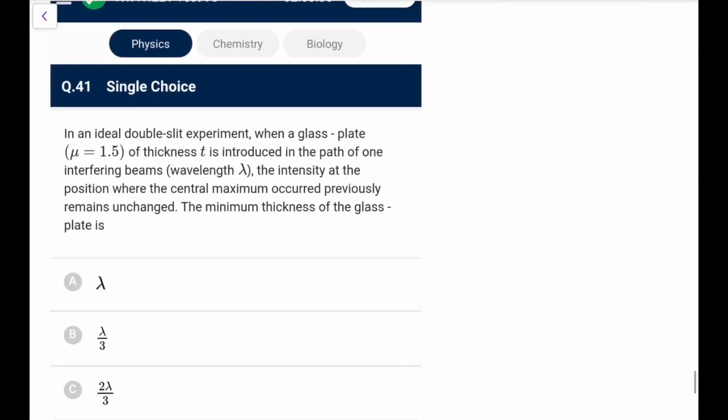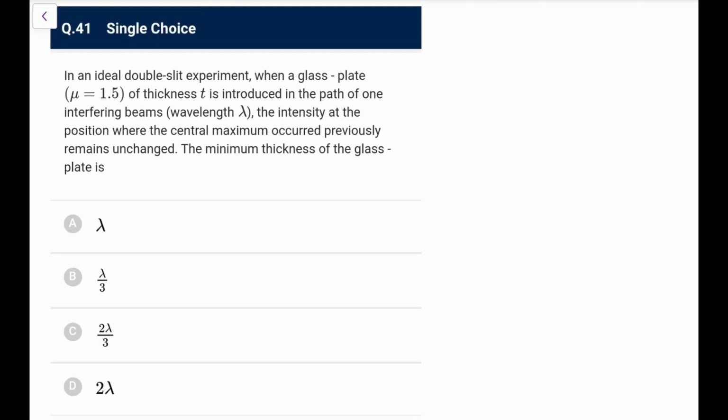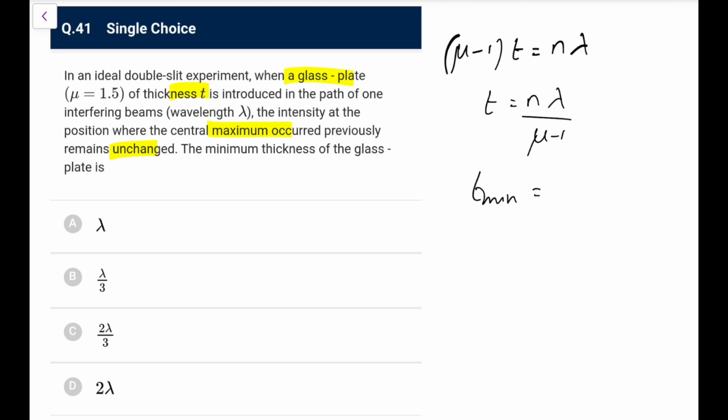Next. In an ideal double slit experiment, when a glass plate of thickness T is introduced in the path of one of the beams, the intensity where the central maxima occurred remains unchanged. That means the path difference introduced, (mu minus 1) T, is n lambda. So T is equal to n lambda upon (mu minus 1). So the minimum thickness would be for n equal to 1. So that is lambda upon (mu minus 1), that is 0.52 lambda. You can directly go for it. Again, this is a question previously asked.